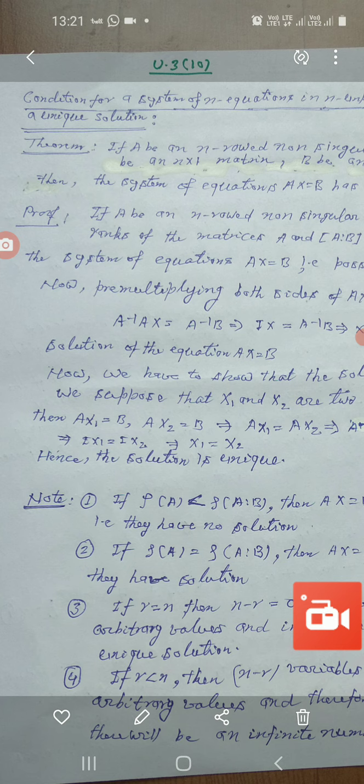Now the next point: if r is less than n, then n minus r variables will be assigned arbitrary values, and therefore in this case there will be an infinite number of solutions.